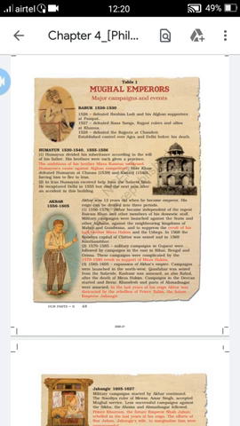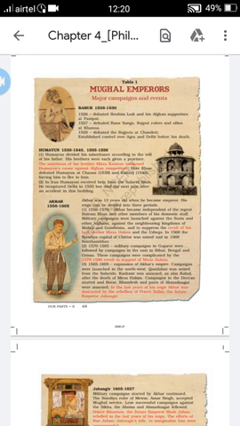And in 1527, the Battle of Khanwa took place.